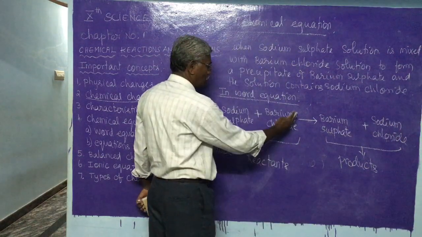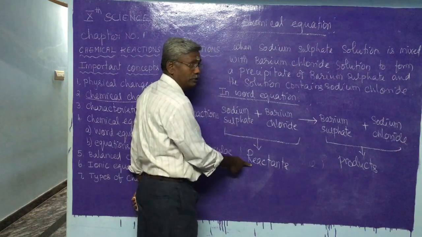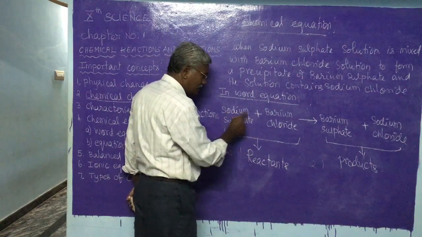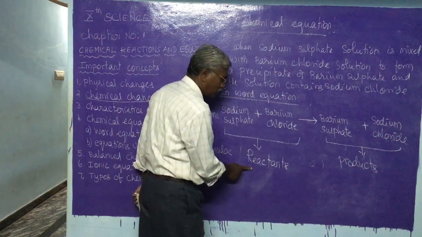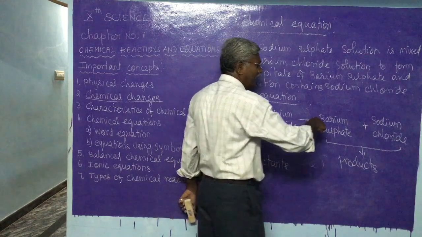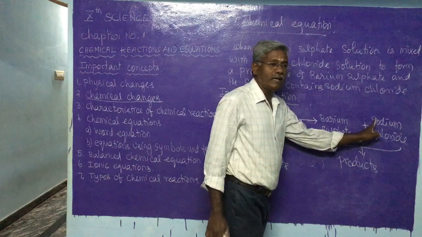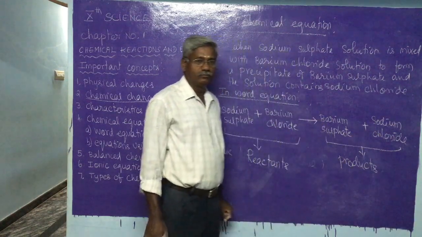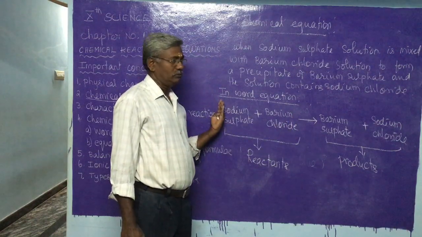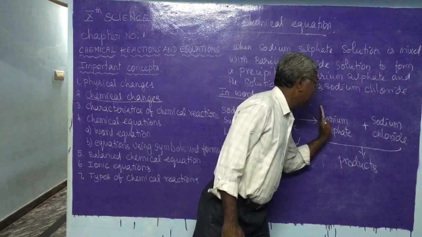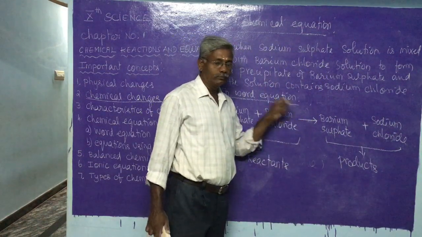Reactant means, I already told you, the substances which are involved in the chemical reaction, and the substances which are produced during a chemical reaction are called products. The reactants are written on the left hand side, products on the right hand side, and they are separated by the arrow.